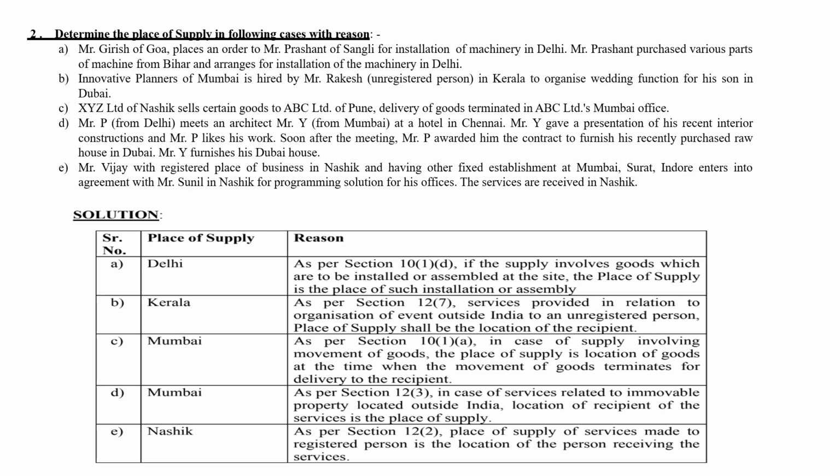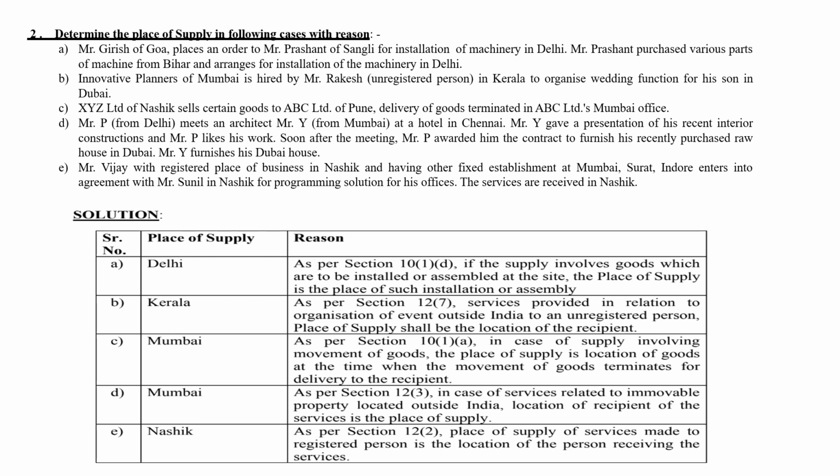So here, if you see, Mr. Girish of Goa placed an order to Mr. Prashant of Sangli for installation of machinery in Delhi. The installation is happening in Delhi, and that's why the place of supply is Delhi.